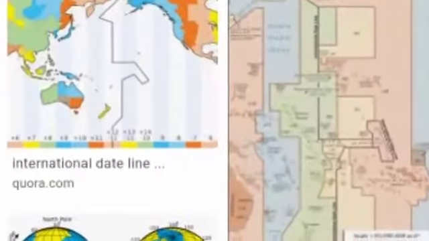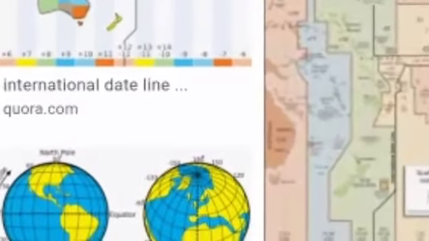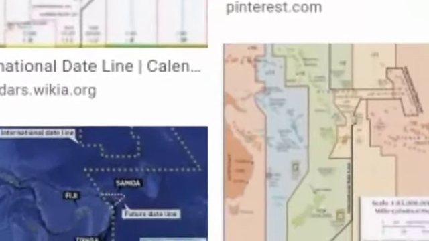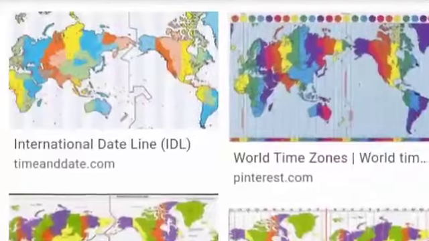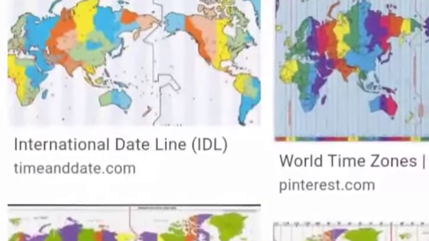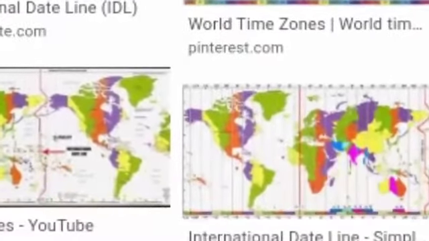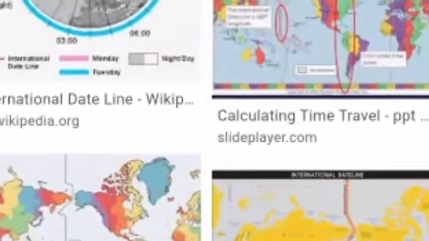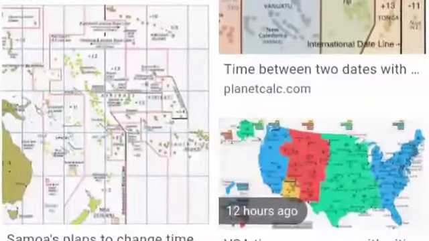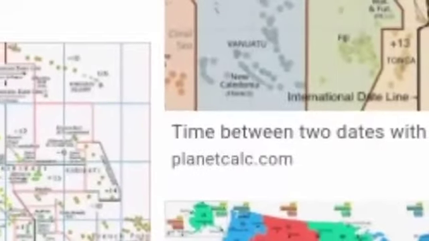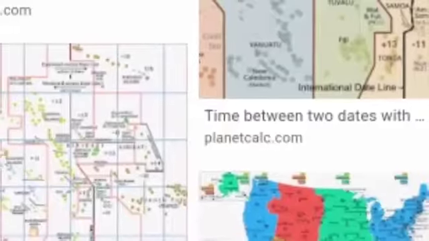Any ship crossing this line from West Asia to North America, that is to the East, gains a day, while a ship crossing this line from North America to Asia, that is to the West, drops 1 day. Here, what is the international date line? The international date line, the 180 degree meridian, passes through the Pacific Ocean but makes short detours in order to avoid land masses. This is known as the international date line.